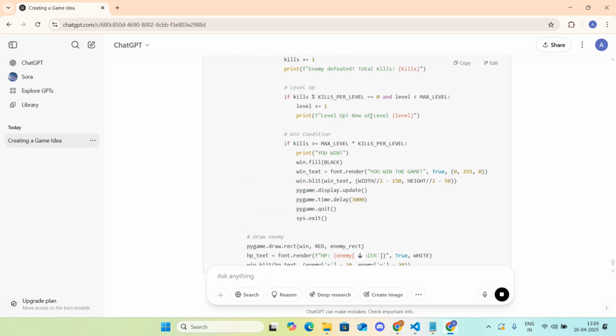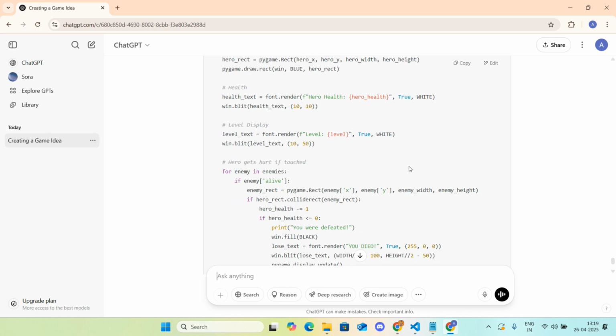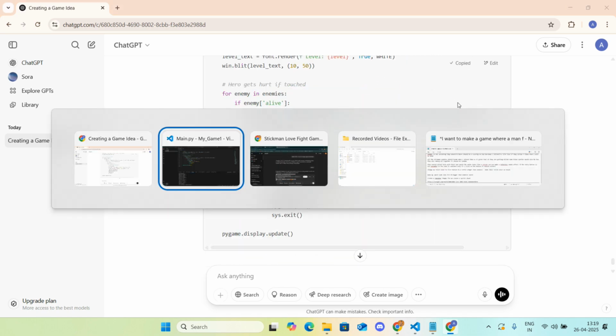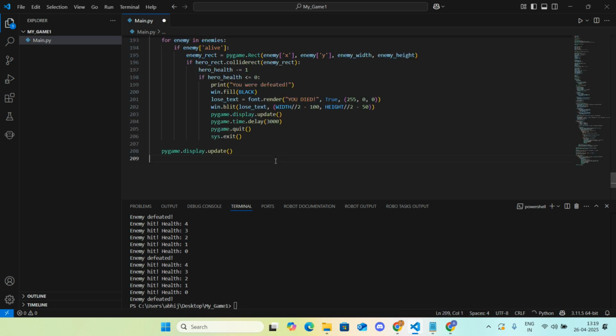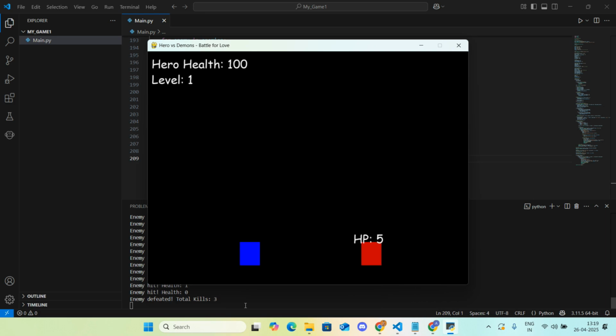Yeah, I think this is the level of logic that we wanted. Let's give it a try. Okay, now we can see in the corner there's a label also. Multiple enemies are spawning. We can see at the bottom of my screen the total kills are getting counted. After five kills, we are into level 2. This is exactly what we wanted. Let's finish this fast.